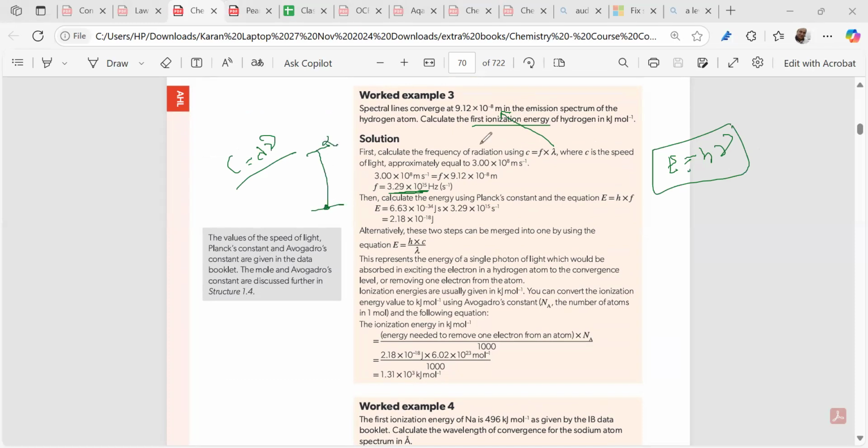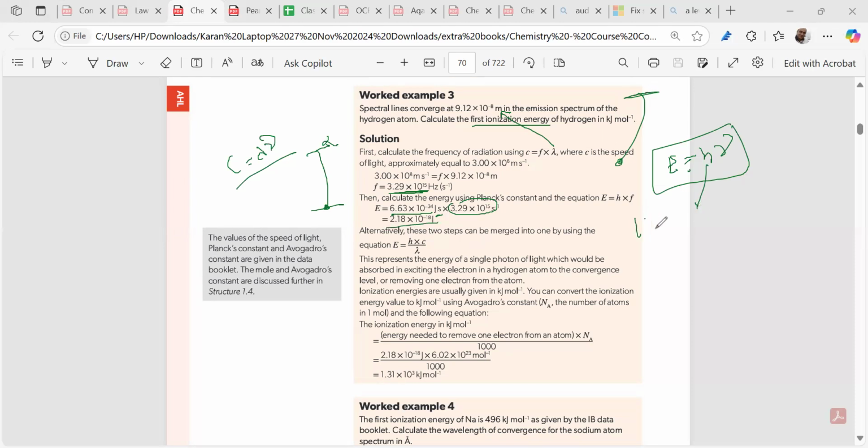Then we plug it into E is equal to h nu. What is h? h is Planck's constant, 6.626 times 10 to the power minus 34 joule seconds. Memorize this, this is very important. We multiply it by the frequency, and we get the energy needed to take out one electron. You're putting up one electron in that energy. We got that energy.